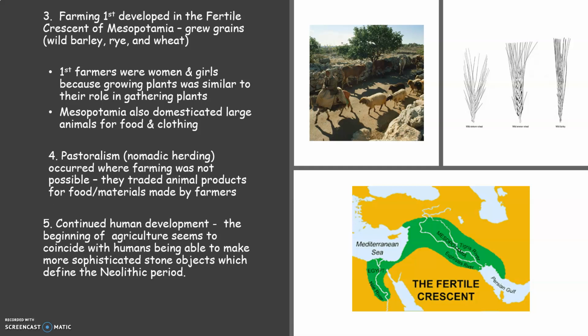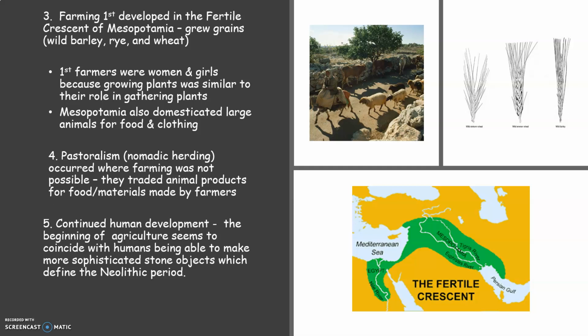Mesopotamia also domesticated large animals for both food and for clothing. Also during the Neolithic time is pastoralism, and that is nomadic herding of animals. So these are people that are herding animals, and instead of settling in one place, they are wandering from place to place as the animals are grazing the land.